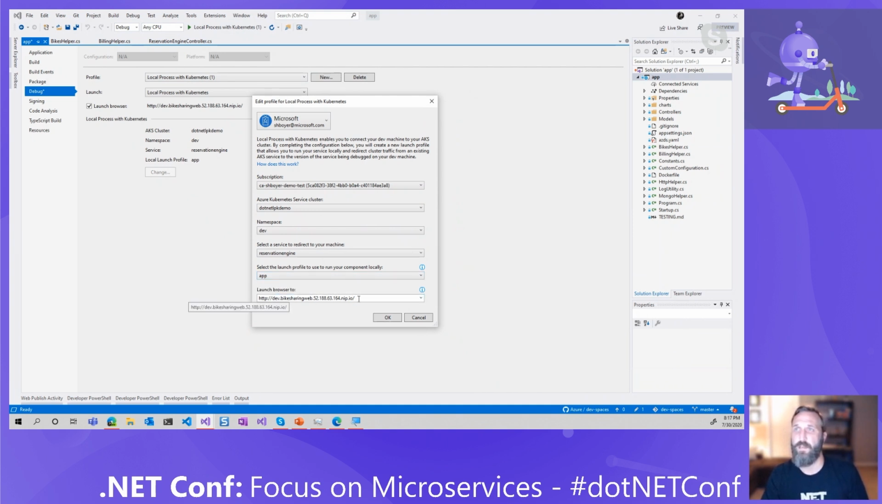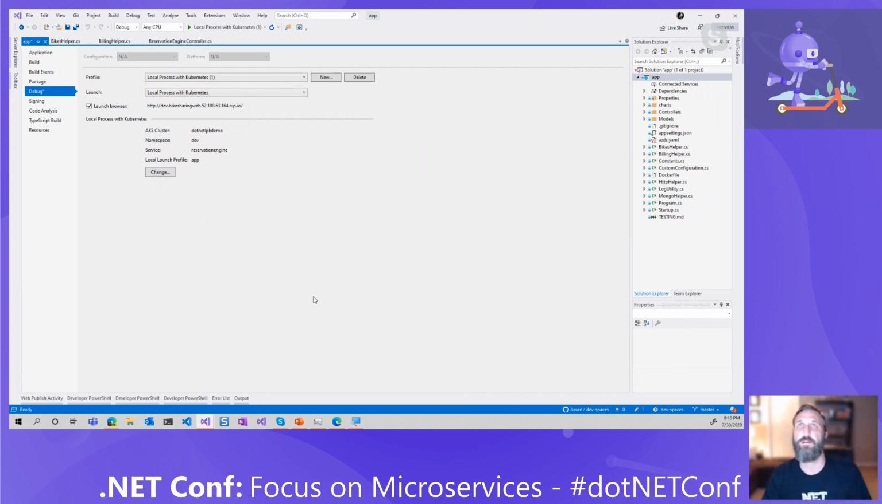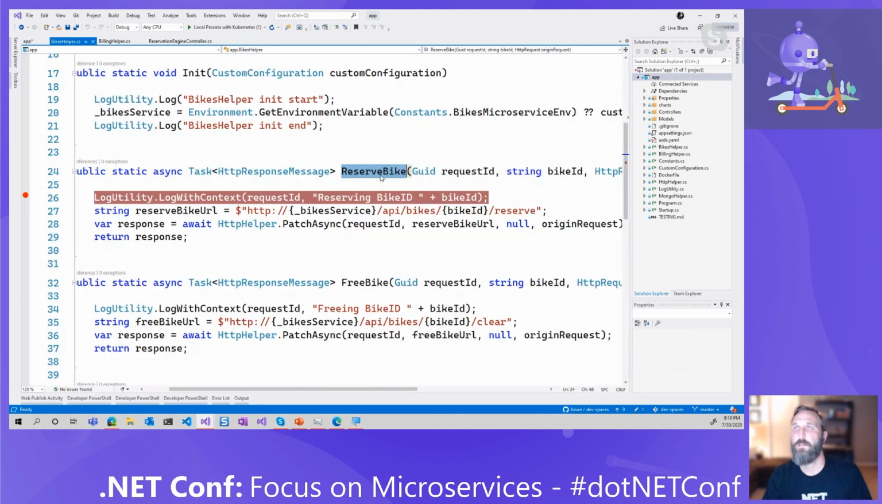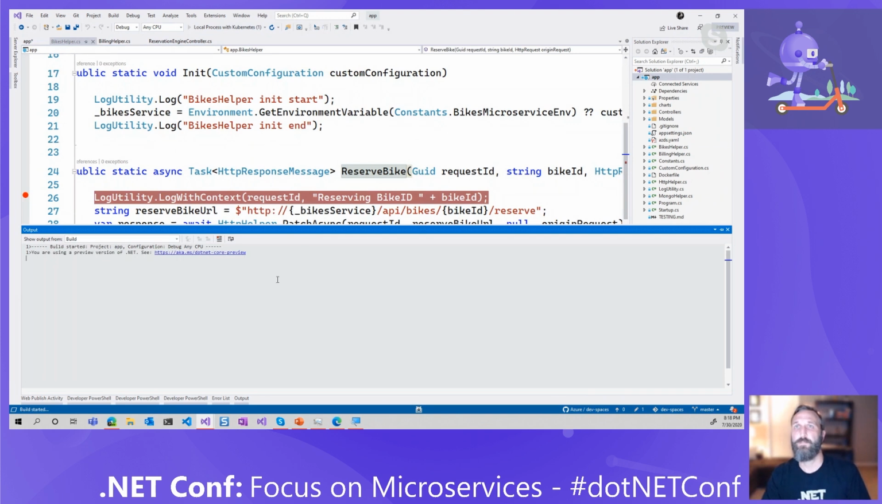And then this is the ingress that gets set up as a part of our product here that I'm going to launch my browser. That's the endpoint that I'm going to hit for my initial request. Basically, that's the launch URL that gets launched when I hit F5. So I hit OK there. We're going to go back to our bike helper, make sure we've got, yep, that set here. So I'm going to hit that.